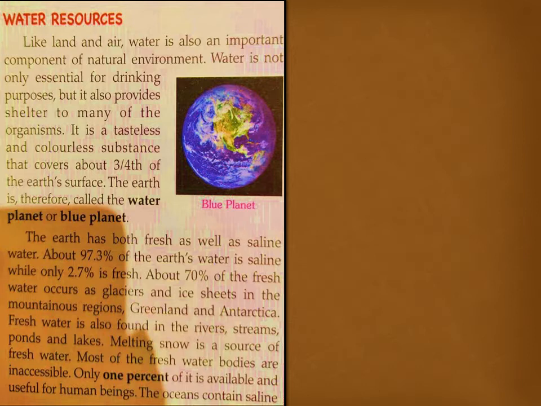Now our earth has fresh water as well as saline water. 97.3% of earth's water is saline while only 2.7% is fresh. In this 2.7% fresh water, about 70% occurs as glaciers and ice sheets in the mountainous regions, Greenland and Antarctica. Also we can find fresh water in rivers, streams, ponds and lakes.